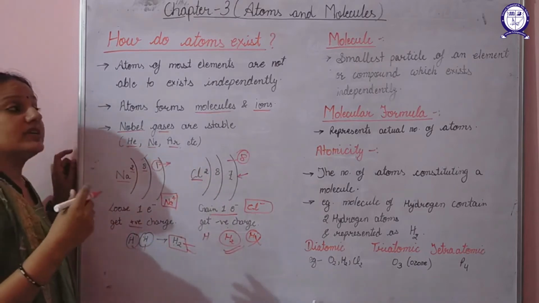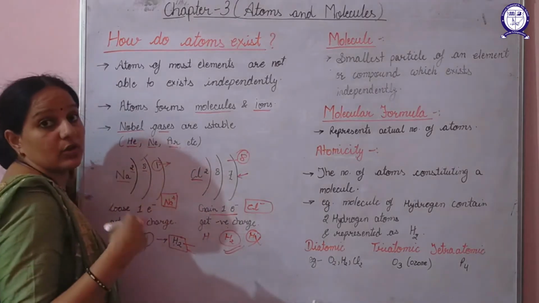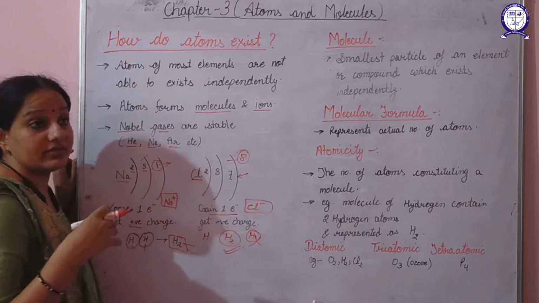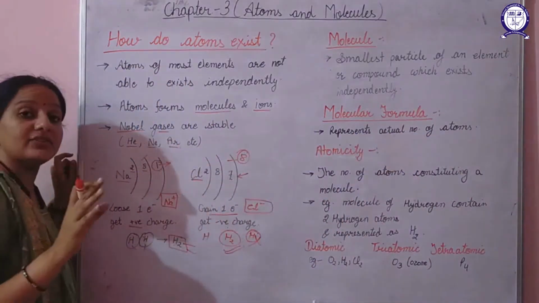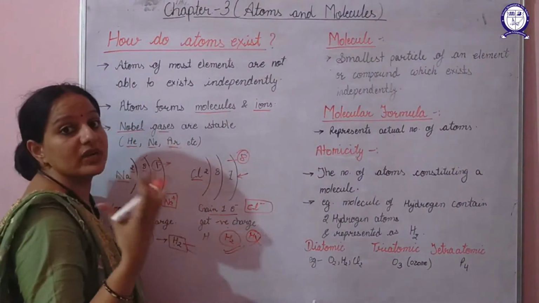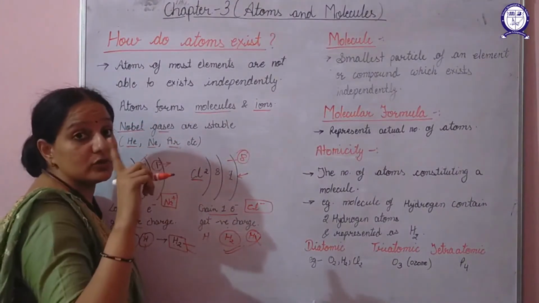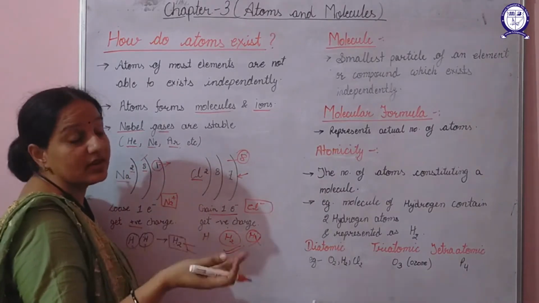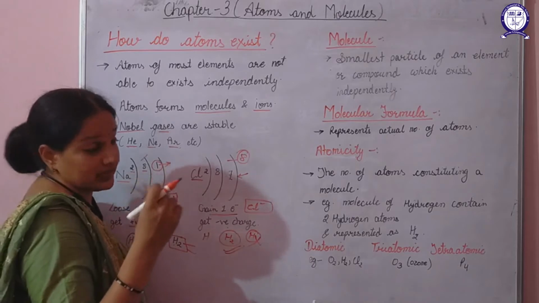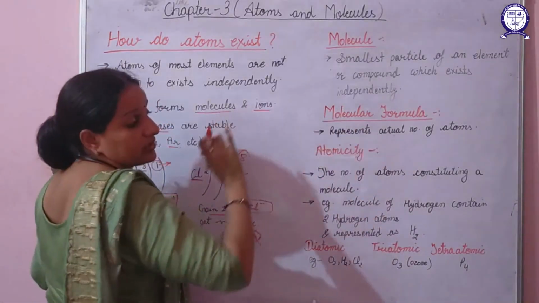Now what basically the molecular formula is? Molecular formula is the symbolic representation of the actual number of atoms. That means it represents how many atoms will combine together to produce one molecule. That means how many atoms are combining together to attain the stability, and that is its molecular formula.